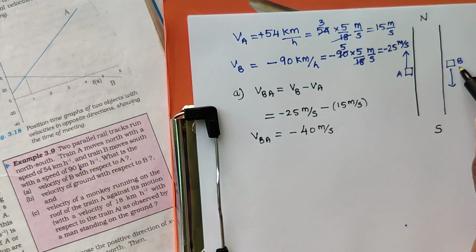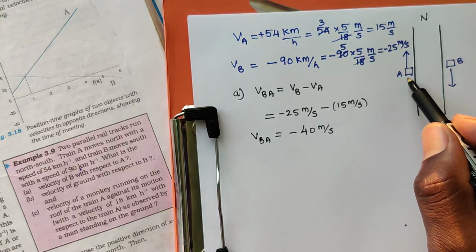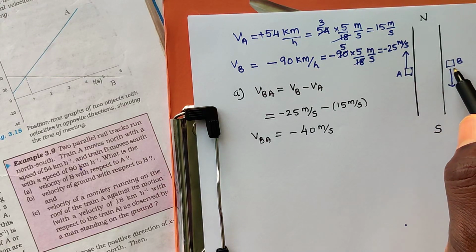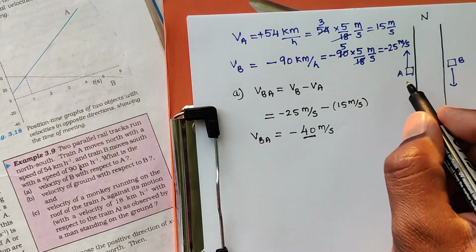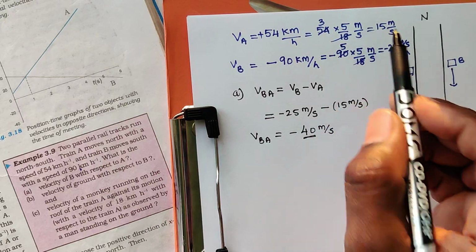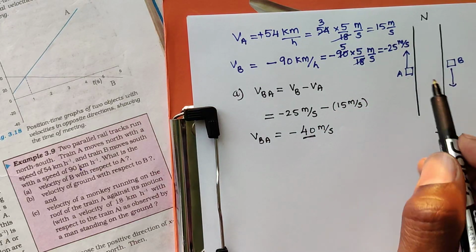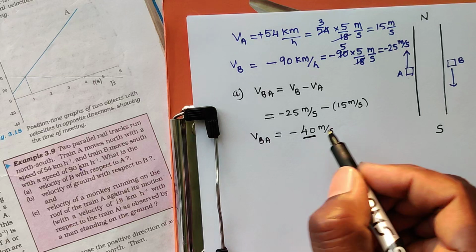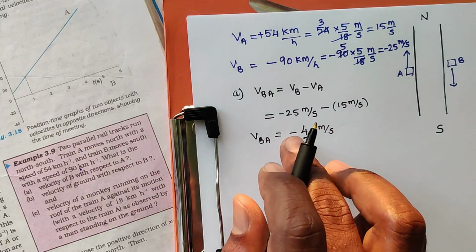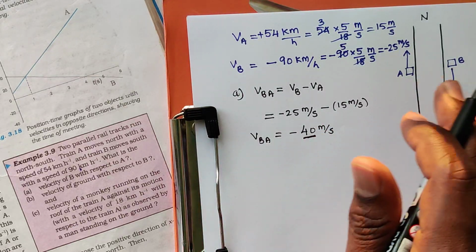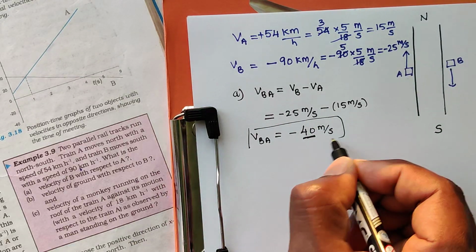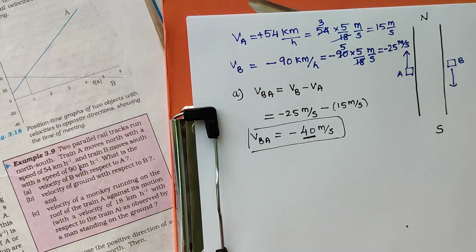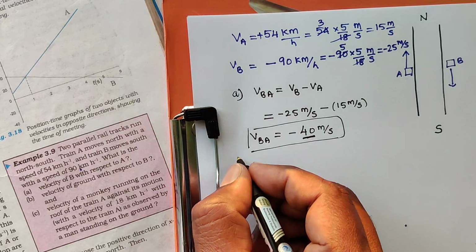When train B is overtaking train A, when a person in train A looks at train B, it appears that he is moving with a speed greater than A. Speed of A is 15. Train B is moving with a speed of 40 meter per second in opposite direction. So negative sign indicates opposite direction to train A. Okay. So velocity of B with respect to train A is minus 40 meters per second. Right. Next one.